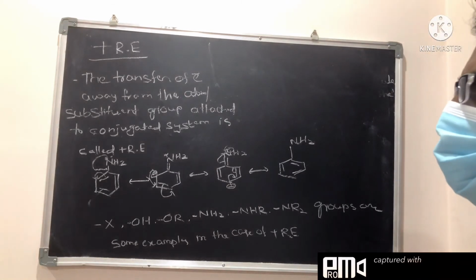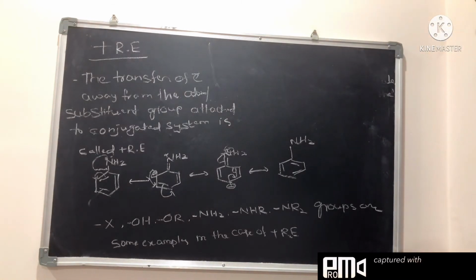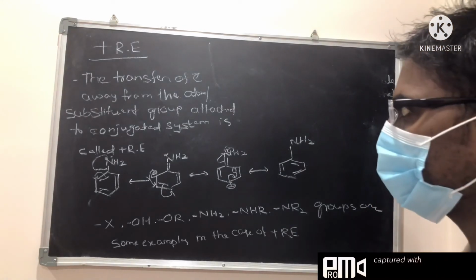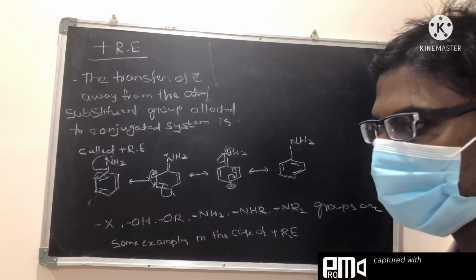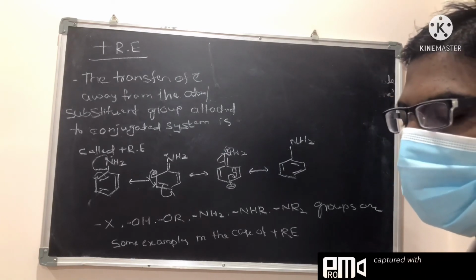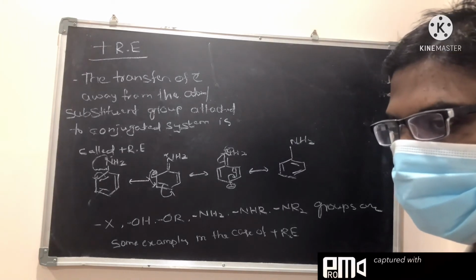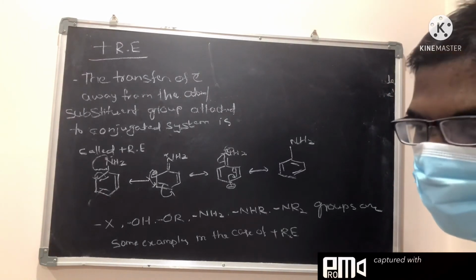The transfer of electrons away from an atom or group which is attached to the conjugated system is called the plus resonance effect. So in this case, electrons are transferring from an atom or group attached to the conjugated system.